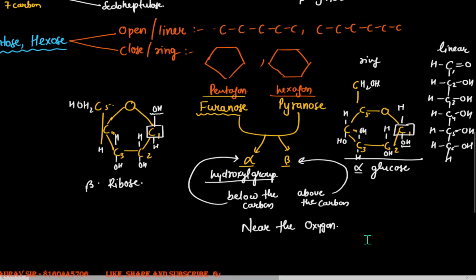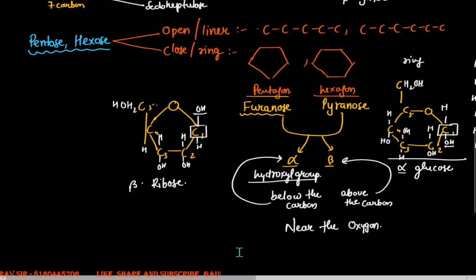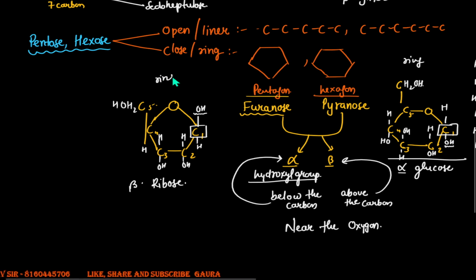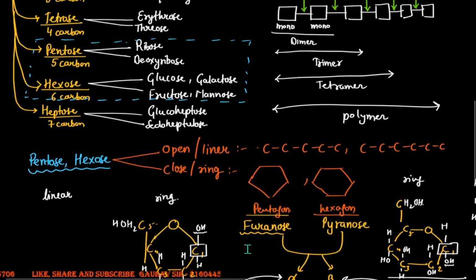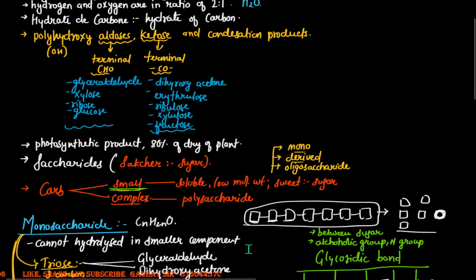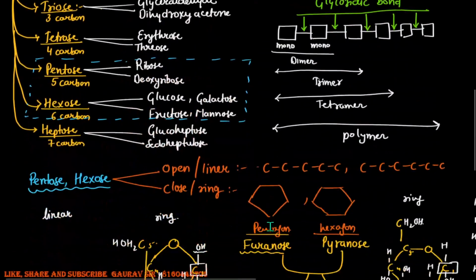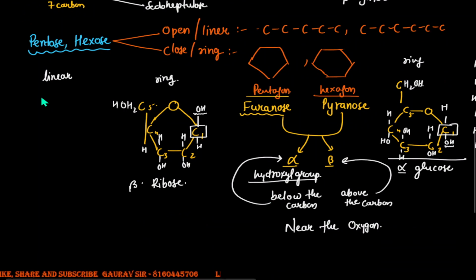Coming to the ribose, this one here is your ring structure. If we were to make a linear structure, what would it be? Ribose is an aldose sugar, so the terminal group here would be an aldehyde.